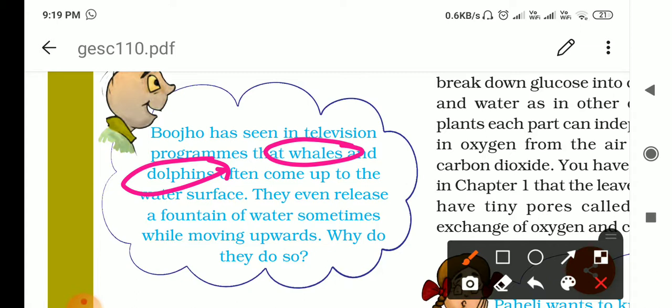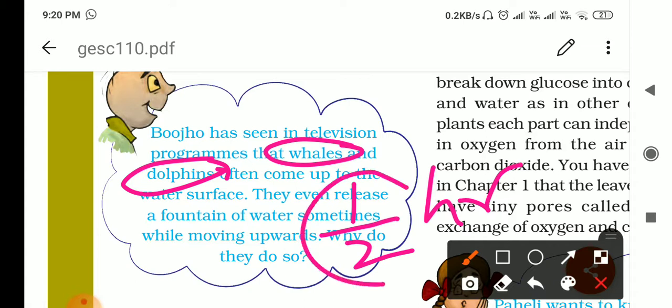They have lungs, so they have to breathe air. After approximately half an hour, they have to come to the surface. They can stay inside up to half an hour without breathing. Then after that, 20 minutes or half an hour, they have to come to the surface and breathe. Then again they can go inside the water.